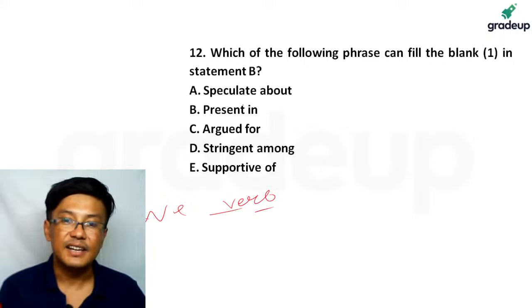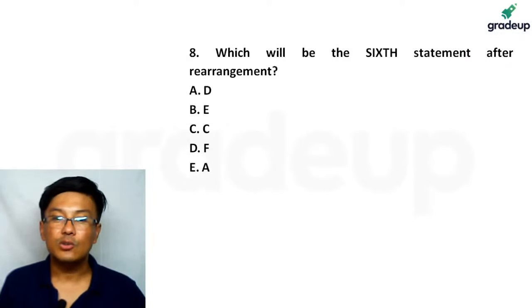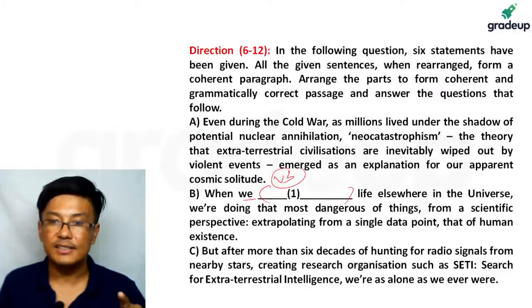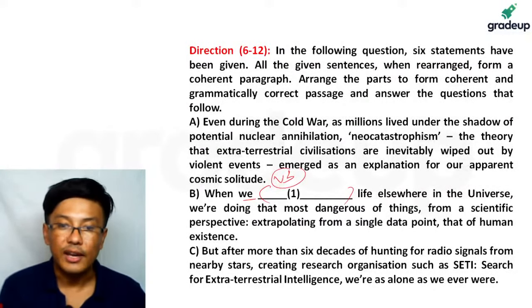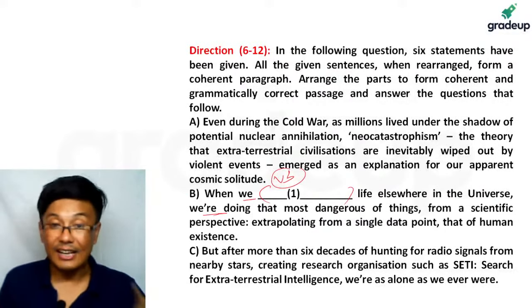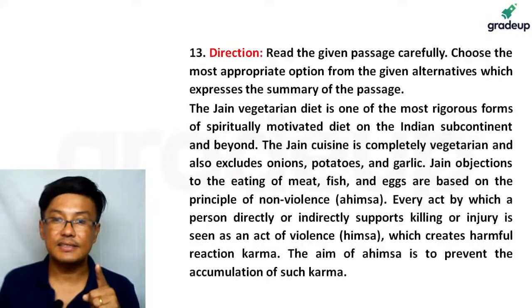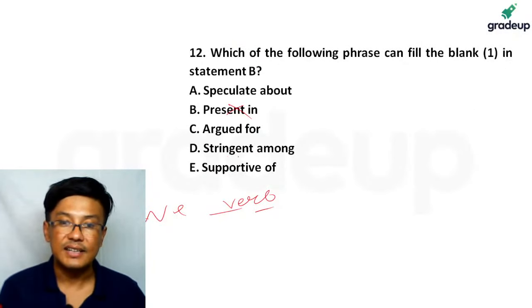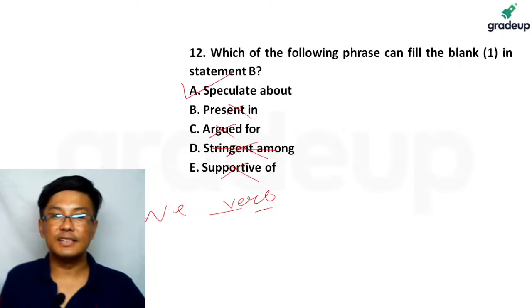Present in is not a verb. Argued for, if you notice, does not make sense. If you look at the context, when we dash life, argued for life elsewhere, we are doing that means it is also something in the present tense. So since it is present tense, argue will not work either. Supportive of is not a verb. Stringent among is grammatically wrong, and not a verb either. So the only thing which can fit in is A.